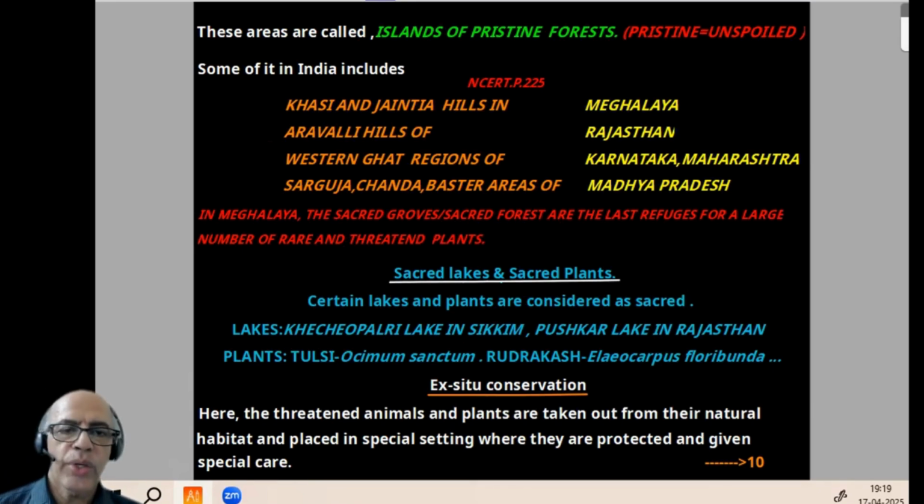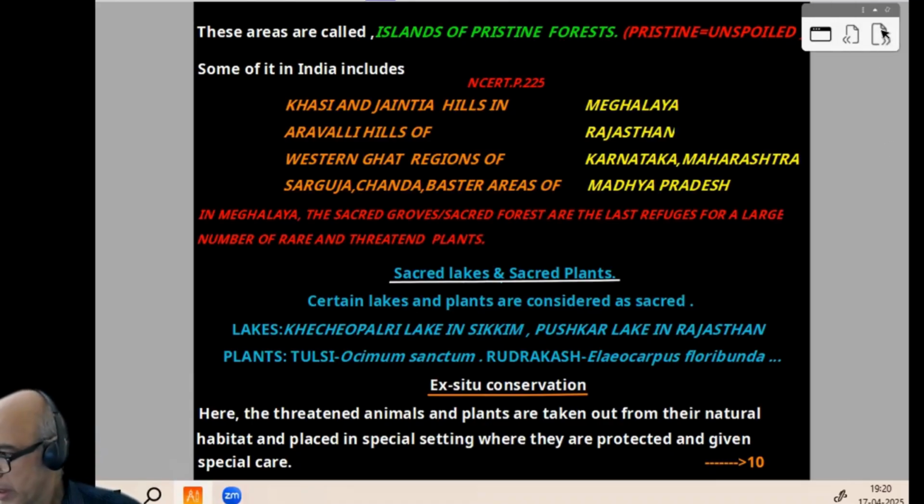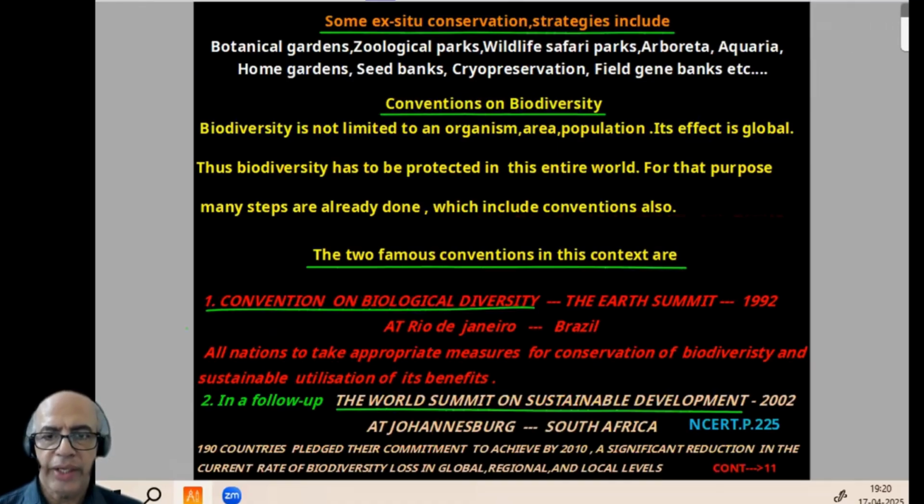Now comes ex situ conservation, off-site. Here the threatened animals and plants are taken out from their natural habitat, because if we keep them there, they may become extinct. So they are taken from their natural habitat and placed in a special setting where they are protected and given special care. That is how it becomes ex situ, off-site. Some ex situ conservation strategies include typical examples: botanical garden, zoological park, wildlife safari park, arboreta, where trees are grown, aquaria, home gardens, seed banks, cryopreservation, field gene banks, etc. These all are ex situ.